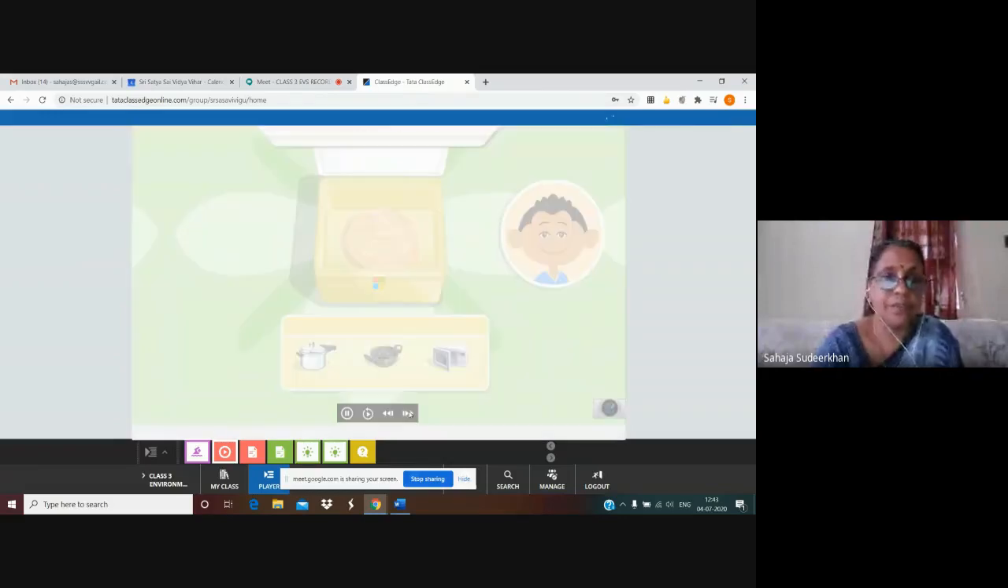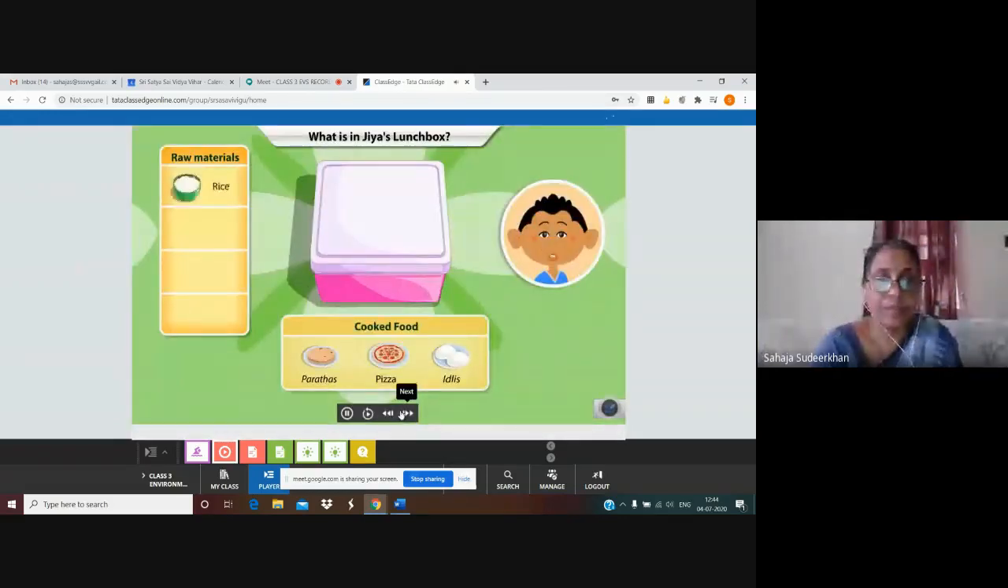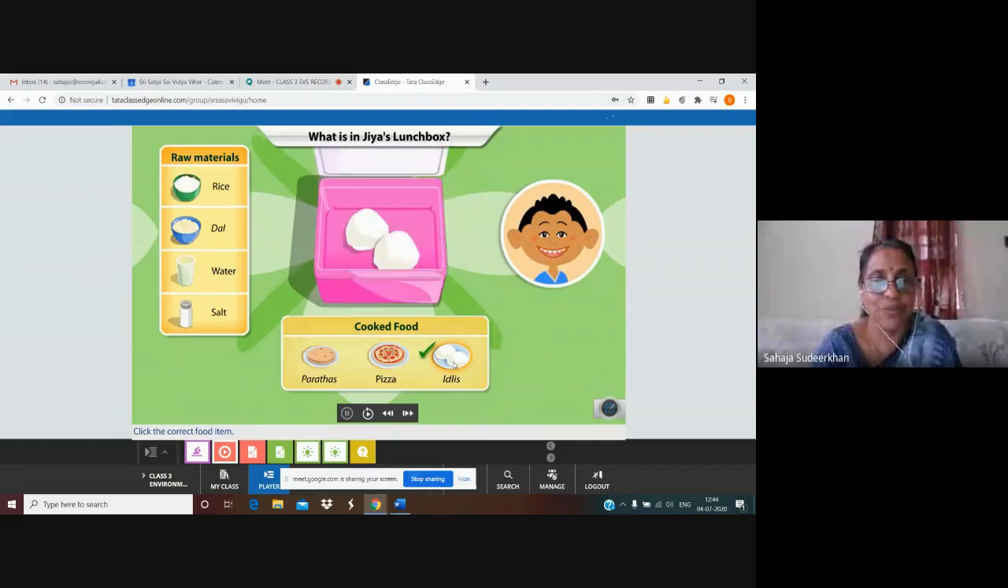Next one. There's something white in Jia's lunchbox made of rice, dal, water, and salt. What is it? Click the correct food item. Actually, he said that the food item is white in color. We can give a guess, isn't it? But we will see the raw material. What are the raw material? Rice, dal, water, and salt. What will be the answer? Yes, this one, idlis. Jia has got idlis in her lunchbox.